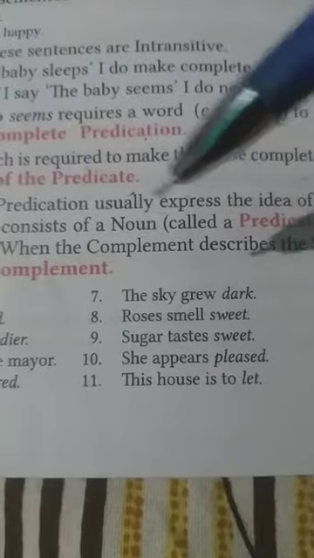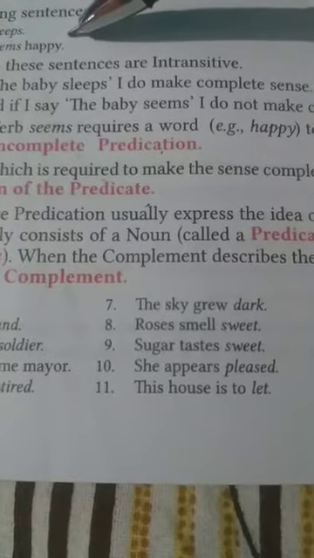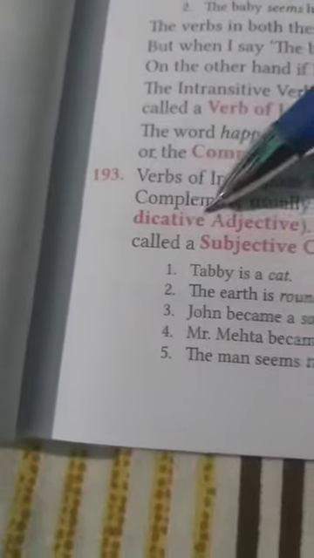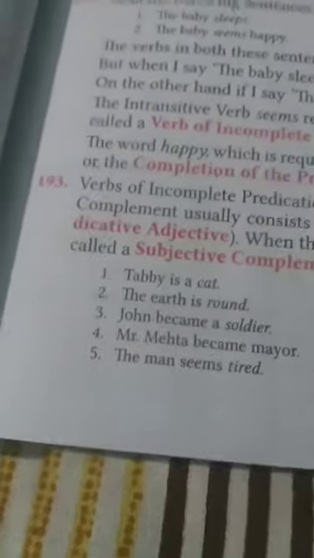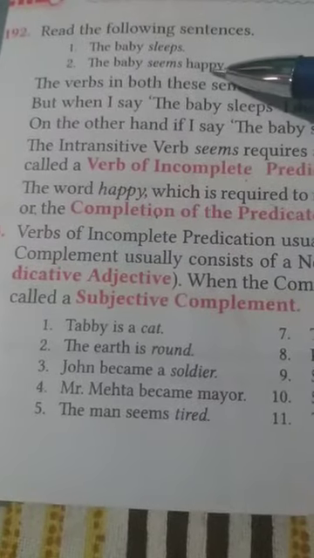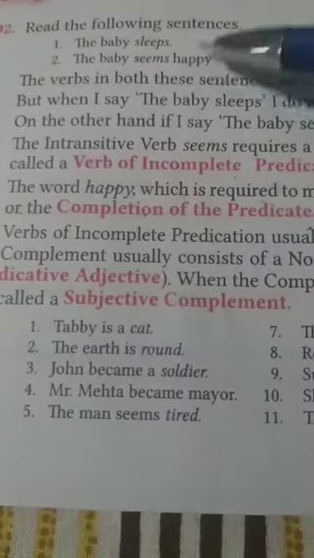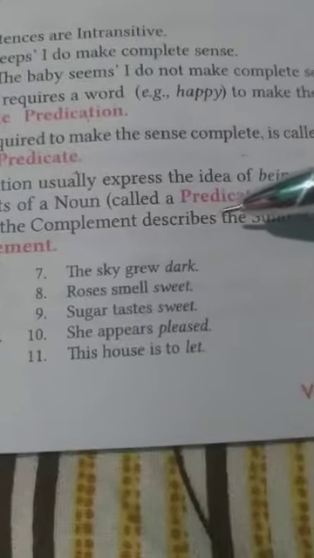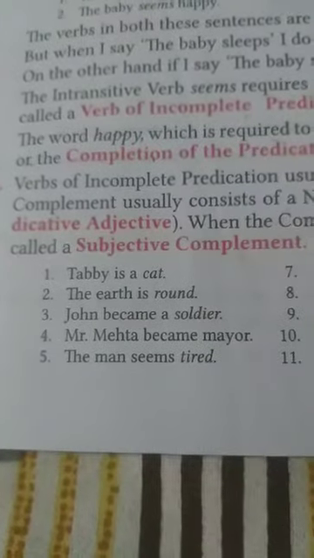The complement usually consists of a noun, called a predicative noun, or an adjective, called a predicative adjective. Here the word happy is what? Adjective. Sorry, I said noun, it is an adjective. So this is called a predicative adjective. When the complement describes the subject, as in the following sentences, it is called a subjective complement.